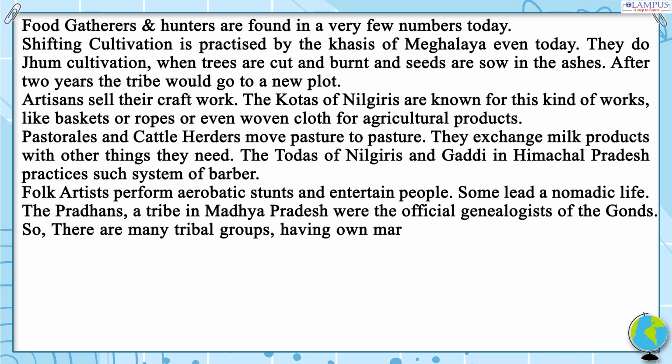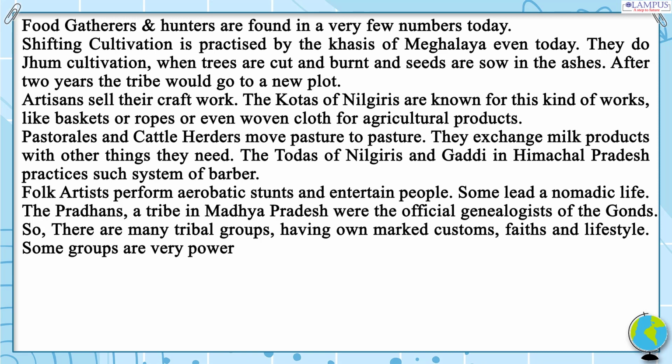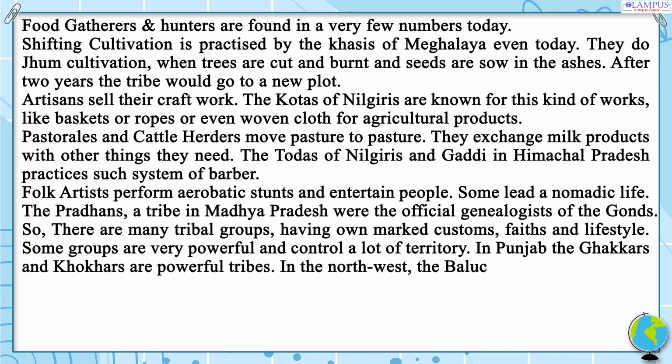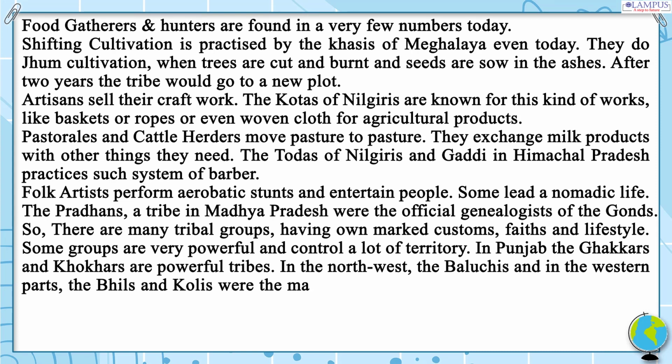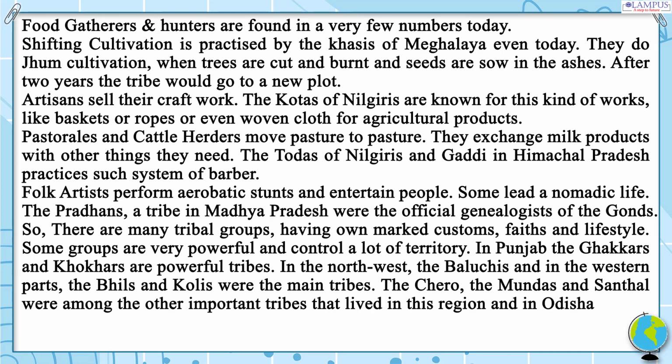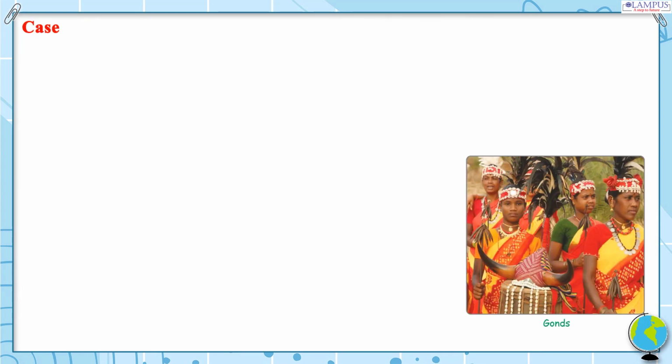So, there are many tribal groups, having their own marked customs, faiths and lifestyles. Some groups are very powerful and control a lot of territory. In Punjab the Bhakkars and Khokhars are powerful tribes. In the northwest, the Baluchis, and in the western parts, the Bhils and Kolis were the main tribes. The Cheros, the Mundas and Santhals were among the other important tribes that lived in this region and in Orissa too. Case study: Gonds and Ahoms.